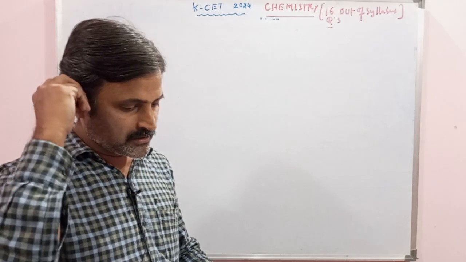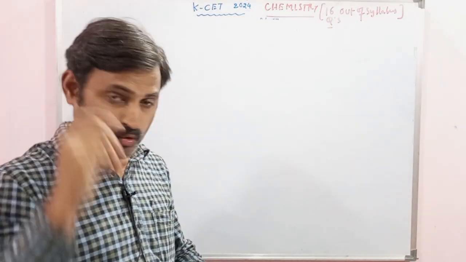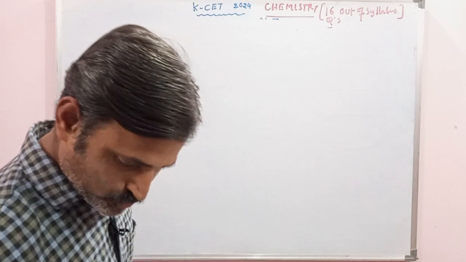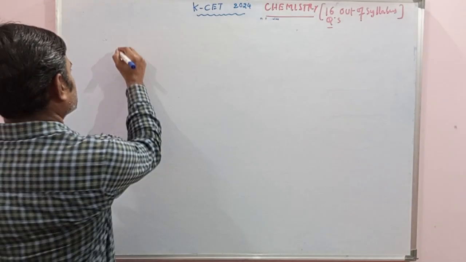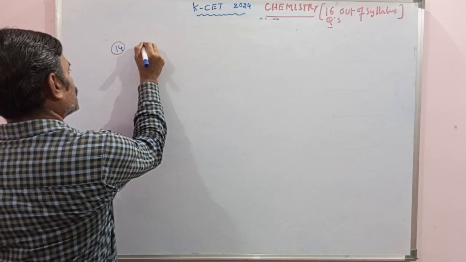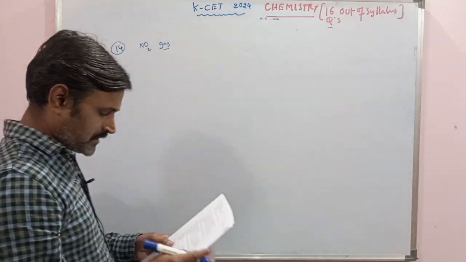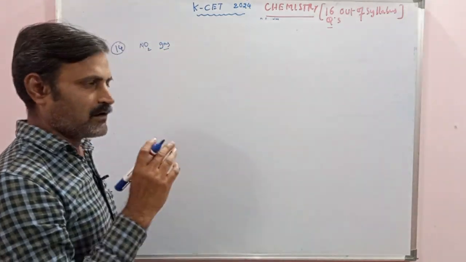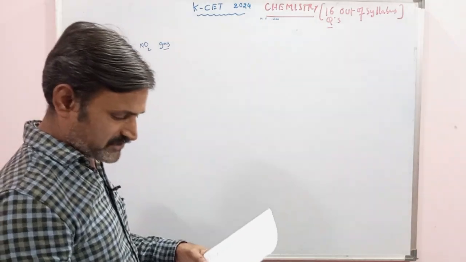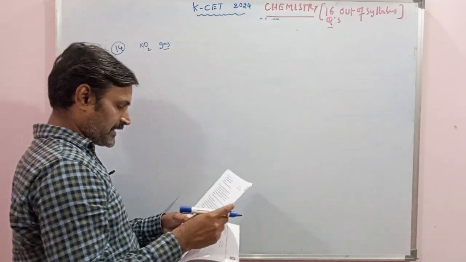After that, metallurgy chapter 2 questions came, and the 14th question we are seeing is about NO2 gas. What is NO2 gas? Nitrogen dioxide. As you know, it is an odd electron species, definitely having color. It's brown color and acidic in nature.